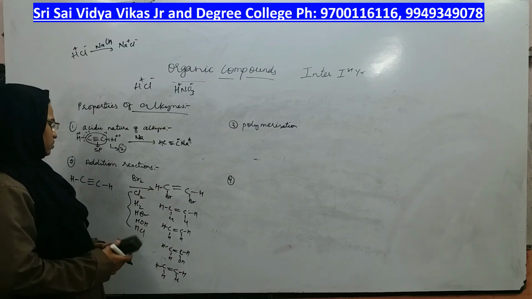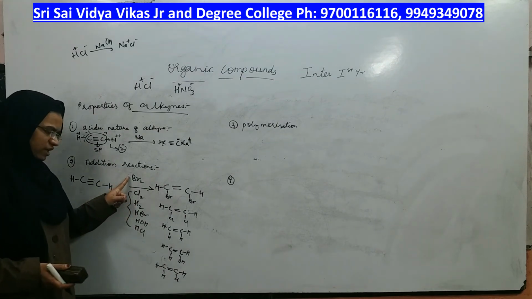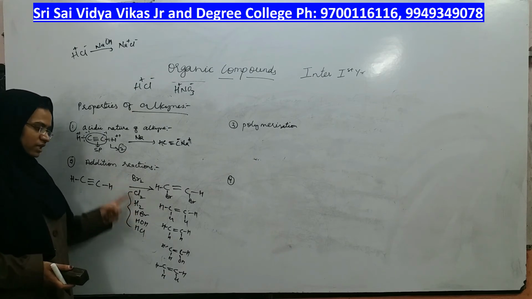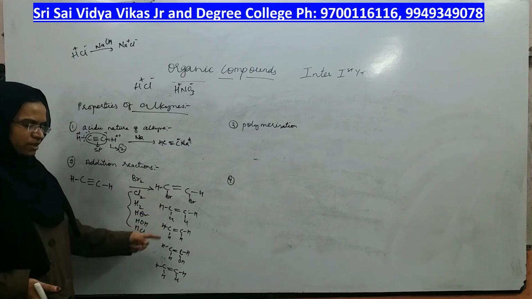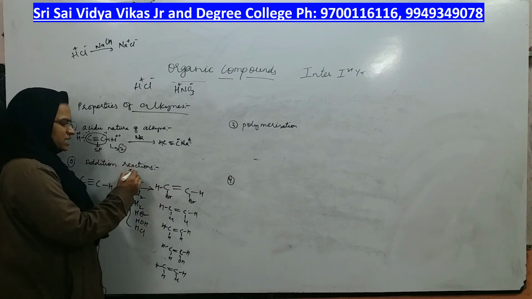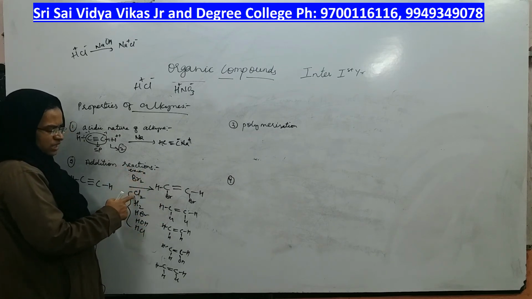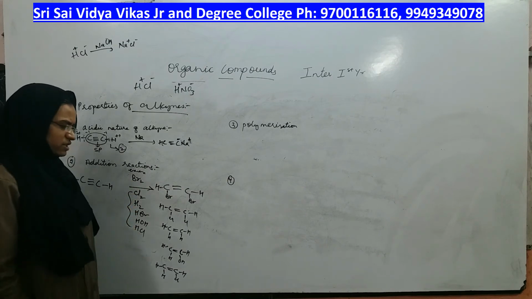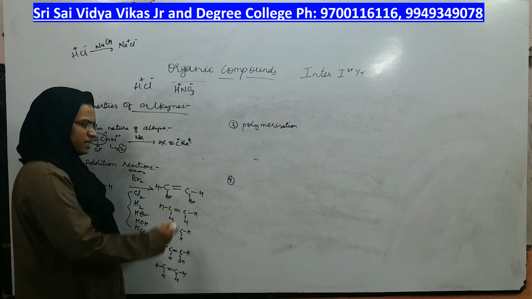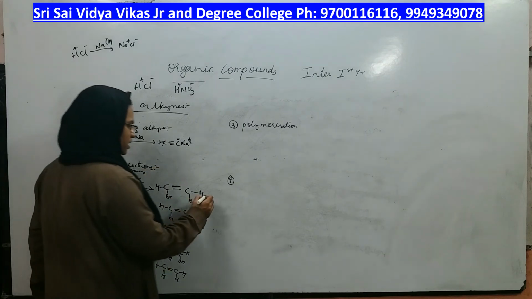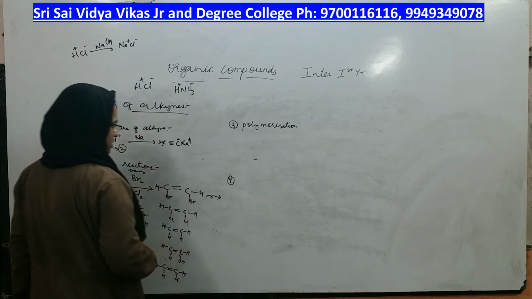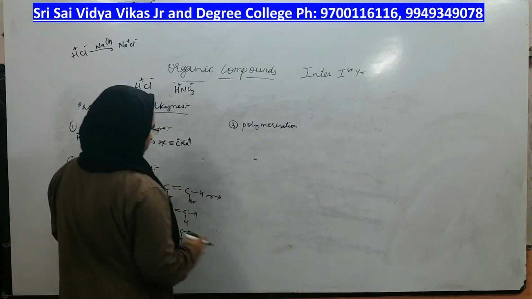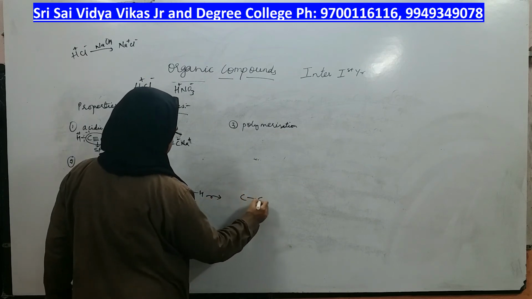That means if I do addition reactions by taking only 1 mole of Br2, Cl2 or H2, this will be the product. But if I take excess of bromine, excess of chlorine, excess of hydrogen, excess of HBr, excess of water and excess of HCl, will the reaction stop at this stage only? No, it will continue to the next step also, and the reaction takes place even a second time to give this product.